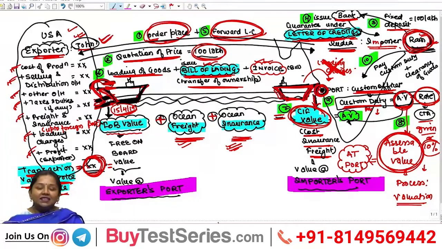It means that assessable value at the Indian port shall be equal to the CIF value at which goods are delivered at the Indian port, and CIF value is nothing but the aggregate of FOB, freight and insurance. Okay. So, once CIF has been computed, the CIF value has to be taken as assessable value, upon which the rate from the Customs Tariff Act shall get multiplied, ultimately resulting in the computation of customs duty.